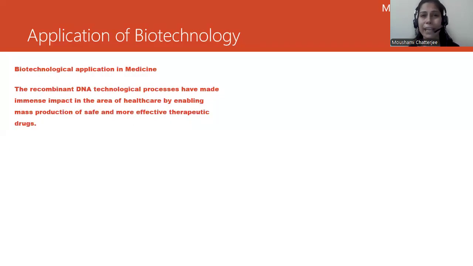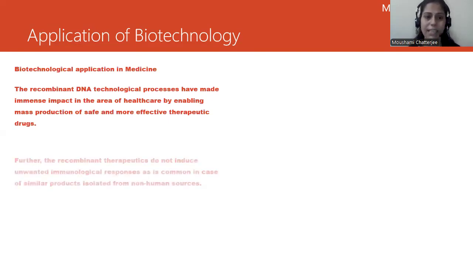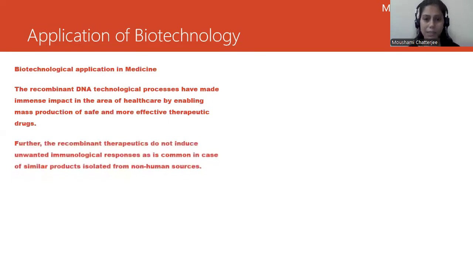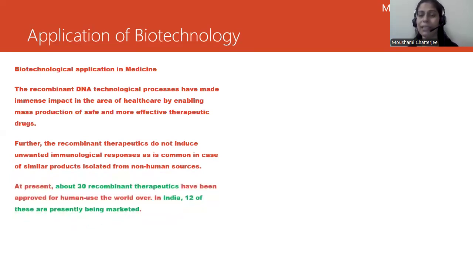There were various kinds of vaccines and drugs which were developed by utilizing the concept of biotechnology. Recombinant DNA technology process has made immense impact. So the development of this rDNA has made immense impact in the development of therapeutic drugs. We will see how therapeutic drugs have been developed by utilizing biotech.